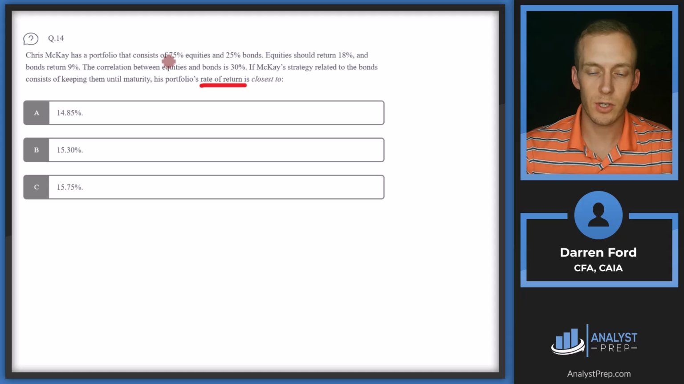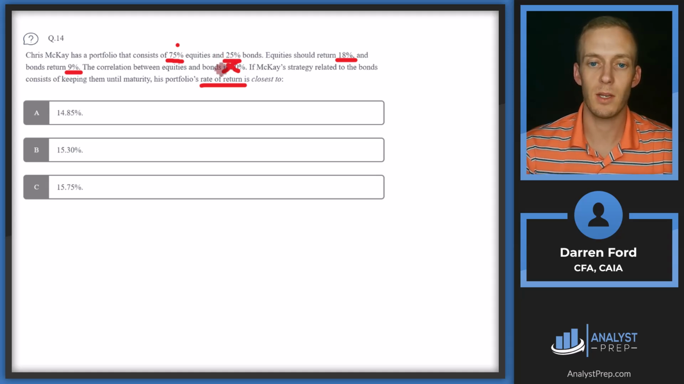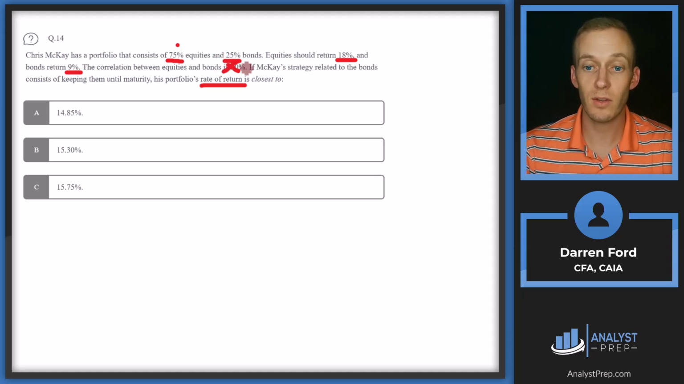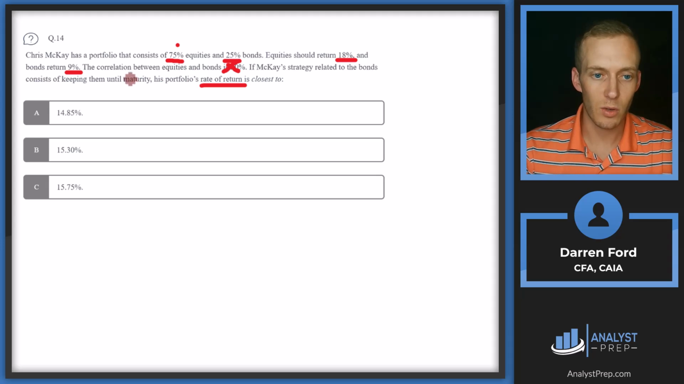So to calculate rate of return, all we need is 75% equities. So we're going to do 0.75 times their return of 18%. And then we're going to do 0.25 bonds and multiply that by 9% return. We do not need correlation to calculate expected returns. That's only going to be used to calculate expected volatility of the portfolio. And also keeping them till maturity is not relevant information for us. So we've got some red herrings here, if you will.